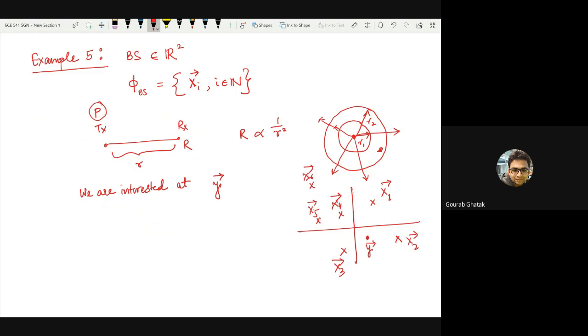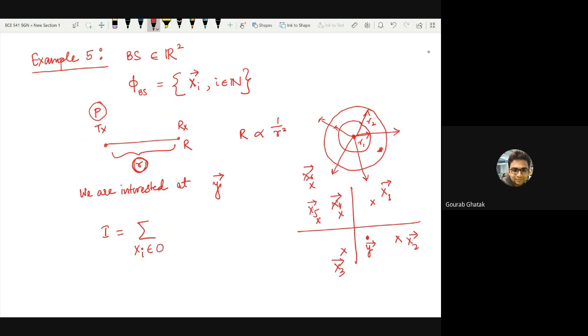From the perspective of this kind of modeling, the interference, which is the sum of all such powers, is a function of where these base stations are located, because the location itself plays an important role in how the received power varies.